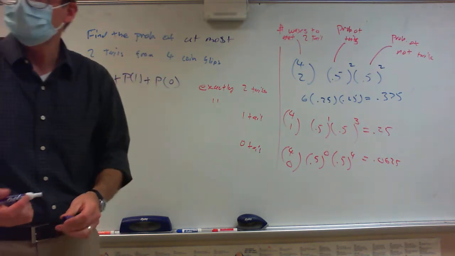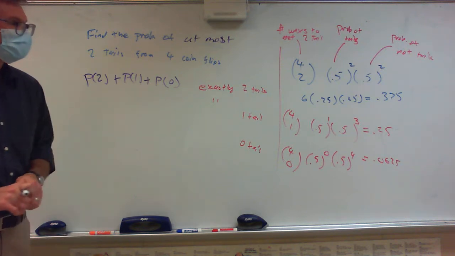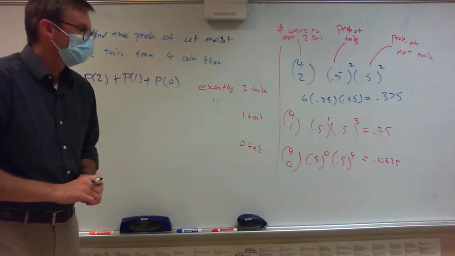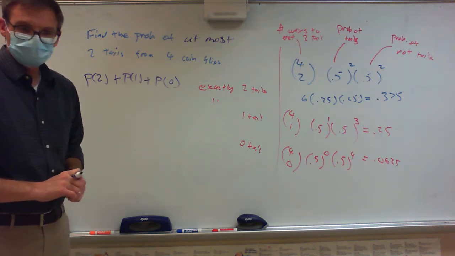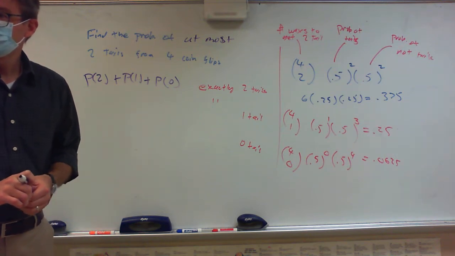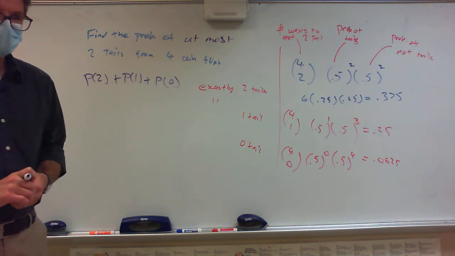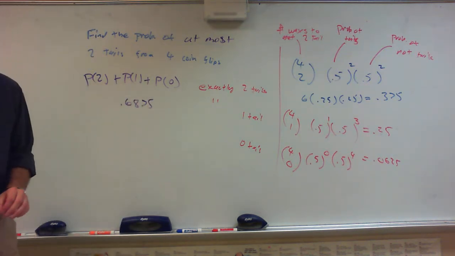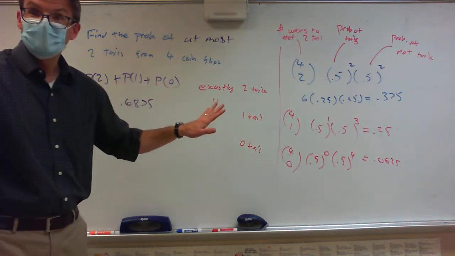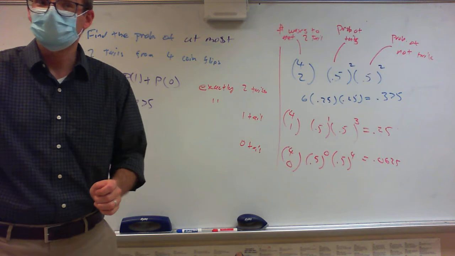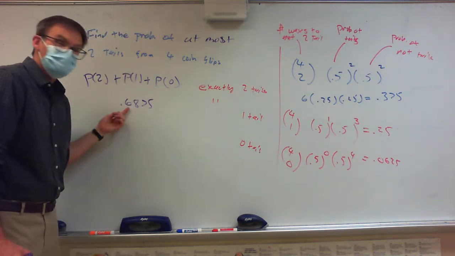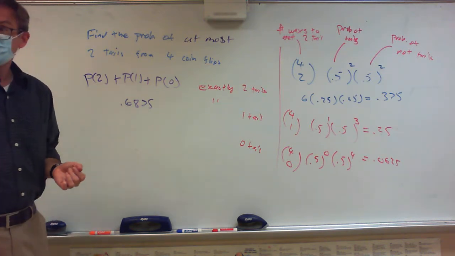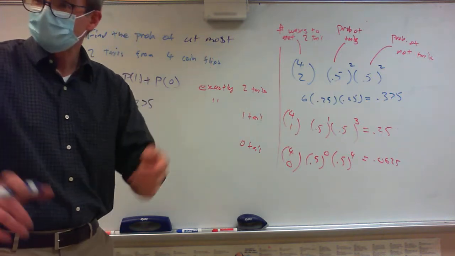So somebody add those up, what do we get? 0.6875. Just to make sure we understand, if I flip a coin 4 times, that's about a 2/3 chance of getting at most 2. If I get more than 2, then that's a problem, and I lose.